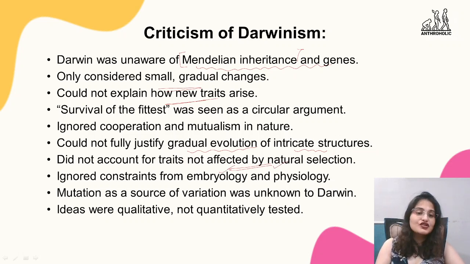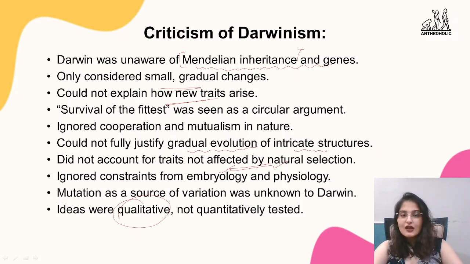The constraints of embryology and physiology were completely ignored in this. Mutation as a source of variation was unknown to Darwin at the time.